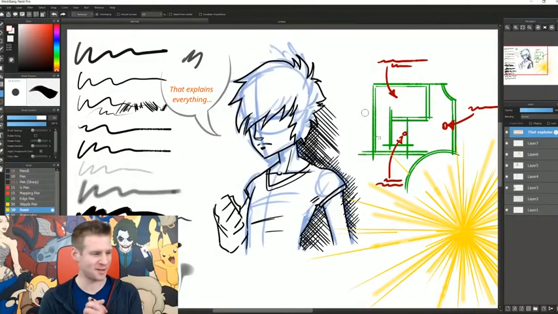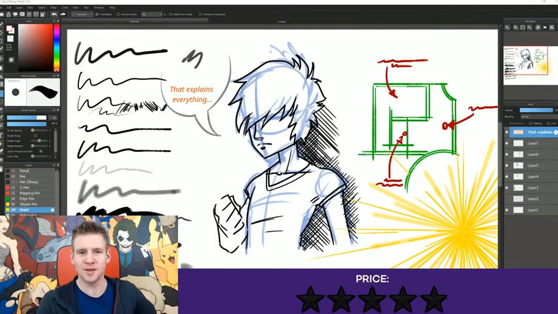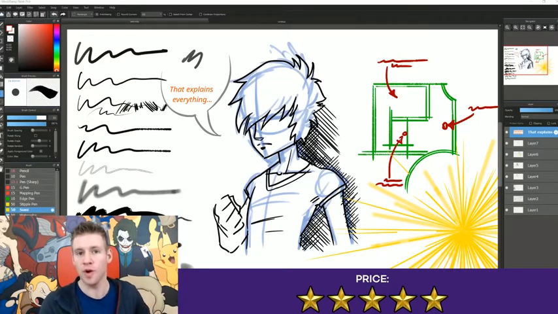Okay, so now our experience with Medibang Paint Pro. Don't love the name, but the program itself isn't that bad. So I'll let it keep its 5 stars for free, because it's definitely worth having a look at for certain functions or activities, and the fact that it's free is definitely a huge bonus.